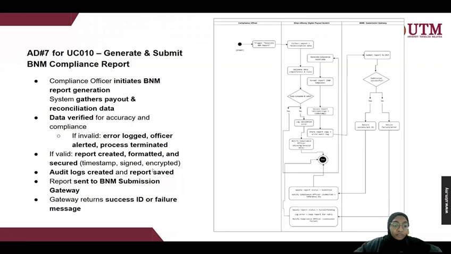Audit logs are created and the report is saved. And then after that, the report is sent to the BNM submission gateway, and then the gateway returns a success ID or failure message. So this is all for the activity diagrams. Now I'm going to be passing to the next member to continue.